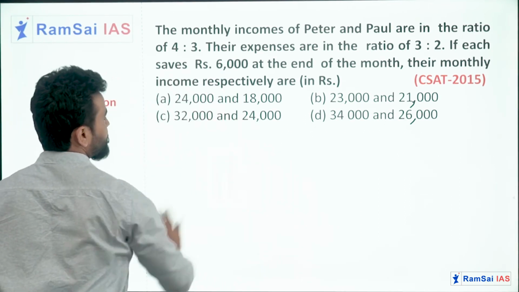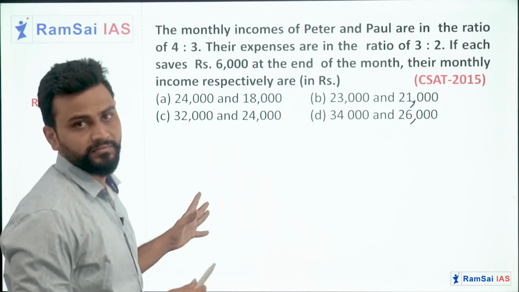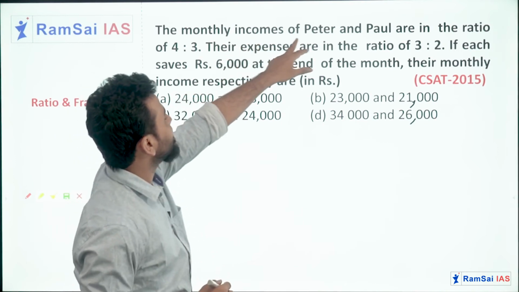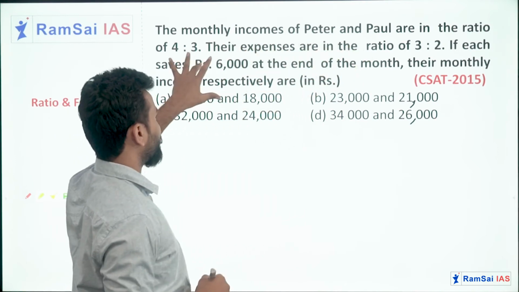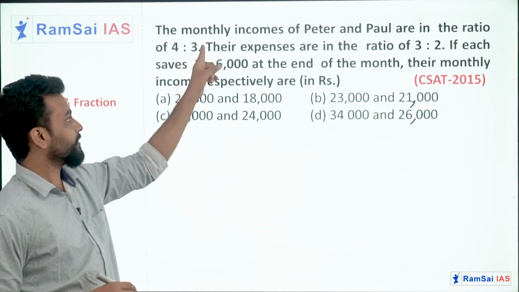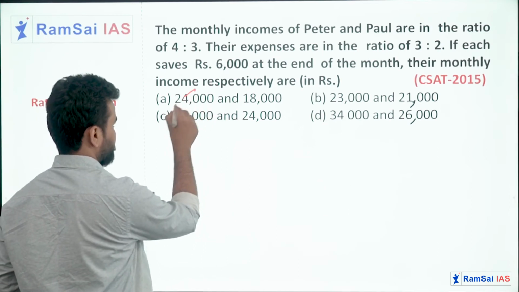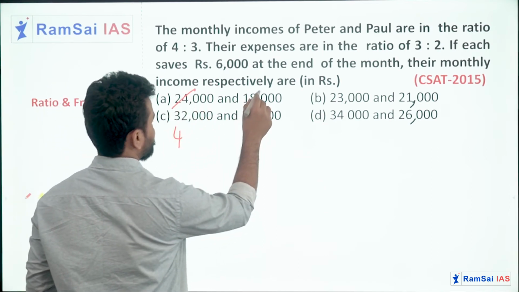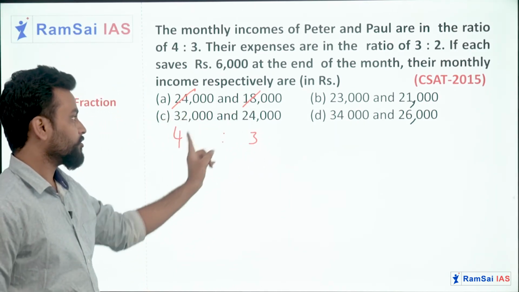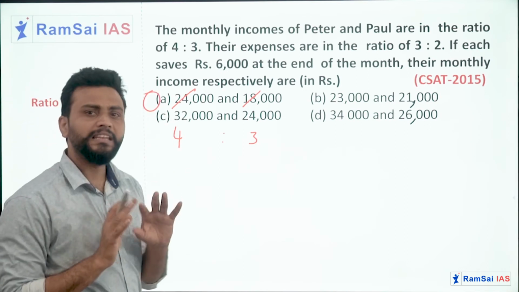You see how I am going to solve this. I can solve this problem by using the trial and error method with the options. Okay, see, the monthly incomes of Peter and Paul should be in the ratio 4:3. So their incomes ratio should be 4:3. Okay, so 4:3. 6 4s, 6 3s. Yes, option A has 4:3. Then we can consider option A. I am going to eliminate a few other options.